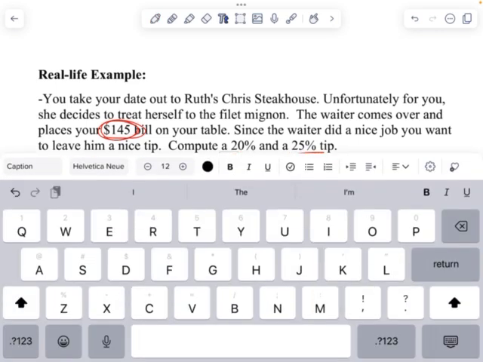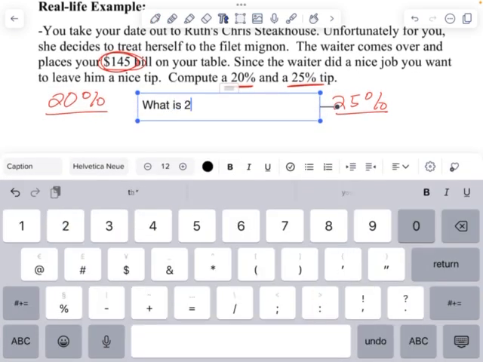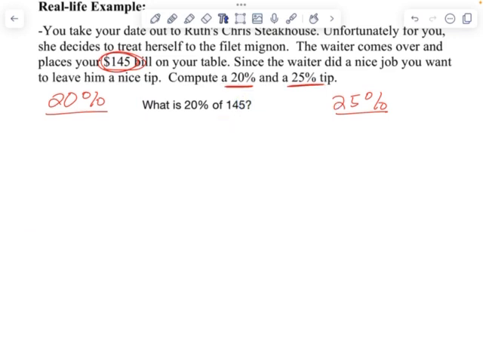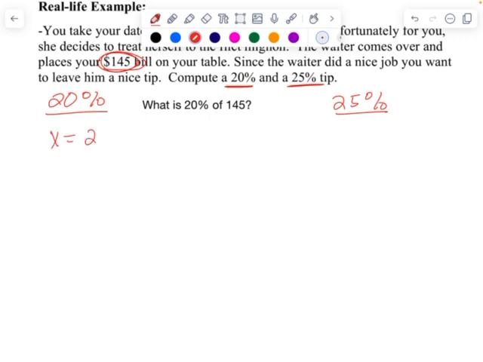And again, we can come up with the question, what is 20% of 145? That will be the left one first. See if you can go ahead and calculate what the tip would be on $145. So let's see, what is 20% of 145? I'll give you a minute, go ahead. All right, let's see if you came up with what is 20% of 145. And finally, your answer was $29. Let's see if you got that.